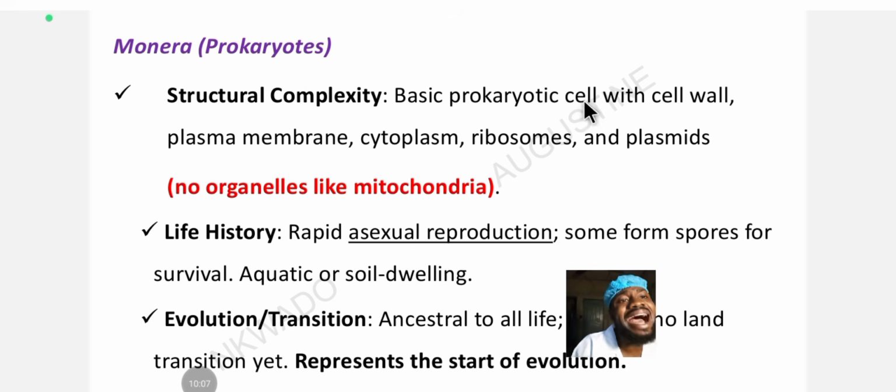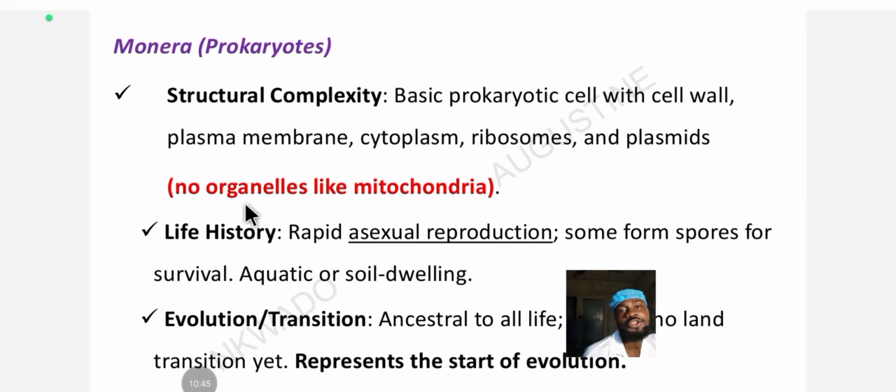They are basic prokaryotic cells with a cell wall. They have a plasma membrane, cytoplasm, ribosomes and plasmids. They don't have other specialized organelles. They are just simple cells with a cell wall, cell membrane, cytoplasm, ribosomes for protein synthesis, and plasmids. No organelles like mitochondria, so they don't have mitochondria as an organelle. So it's a simple cell.